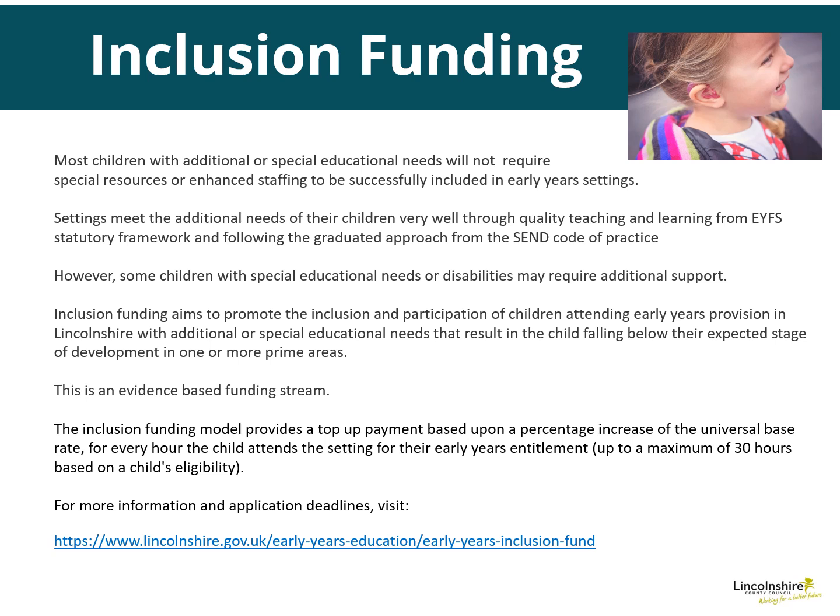Once authorised each term, inclusion funding is paid monthly alongside your early years entitlements claim. This will show on the child record as a weighting. You will be able to view this payment on the Early Years Entitlements Hub.